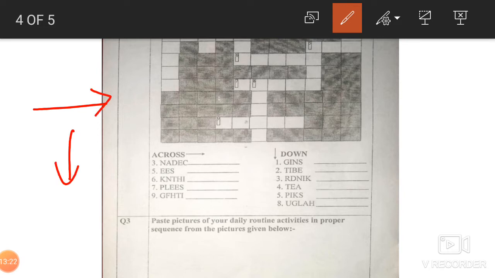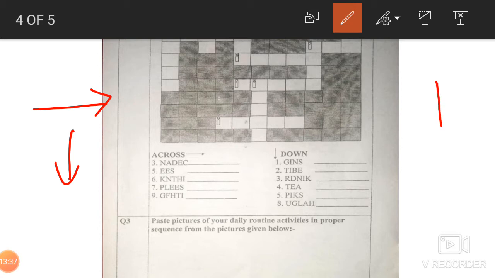Look, here it is also given, across arrow and down arrow. So the numbers are given over there. What is number one?